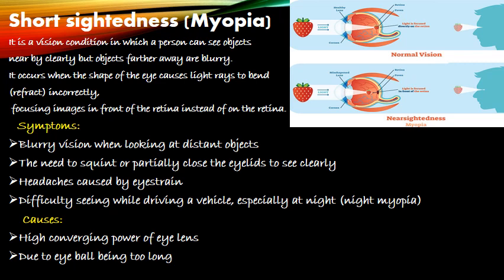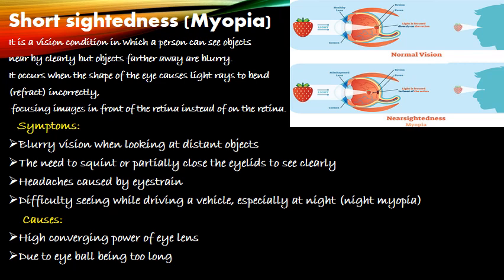So the defects of vision are also known as defects of eye. There are three common defects of vision. They are myopia, hypermetropia and presbyopia. So let us start with the first one, that is myopia. It is also called short-sightedness.